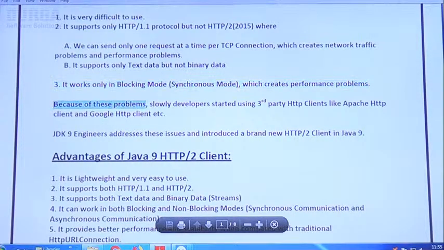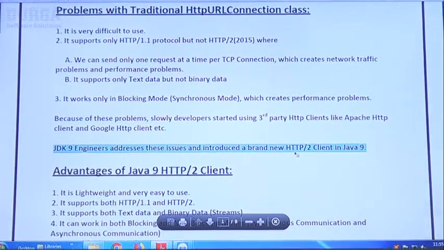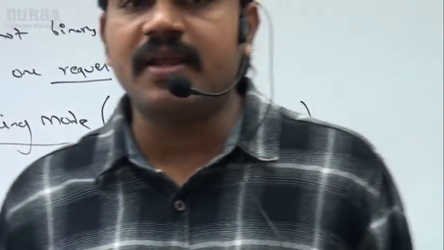Because of these problems, slowly the developers started using third-party HTTP clients like Apache HTTP client, Google HTTP client, like this. JDK 9 engineers addressed these issues and introduced a brand new HTTP 2 client in Java 9. Are you able to understand, right? Sir, up to this is very clear for you.